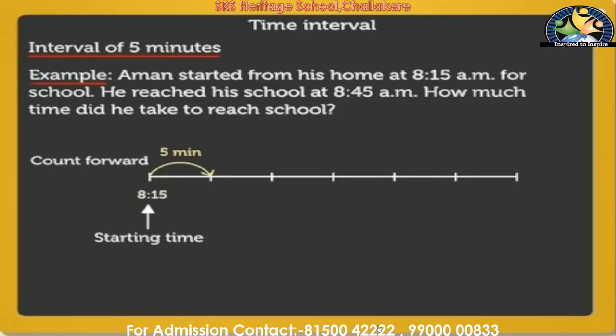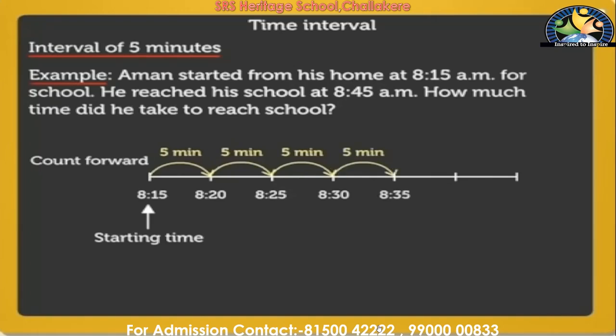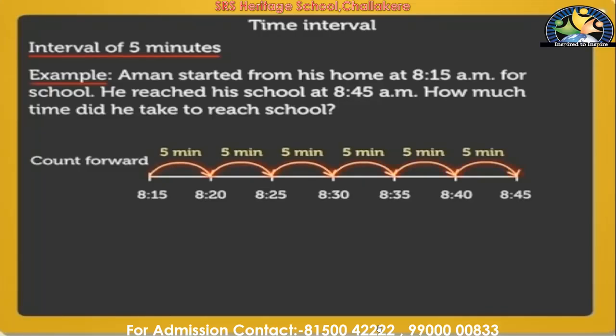Okay, so 15 plus 5 will get 8:20. 8:20 plus 5 minutes, 8:25. 8:25 plus 5 minutes, 8:30. 8:30 plus 5 minutes, 8:35. 8:35 plus 5 minutes, 8:40. 8:40 plus 5 minutes, 8:45. Right? So now what you have to do? 5, 5, 5, 1, 2, 3, 4, 5, 6.